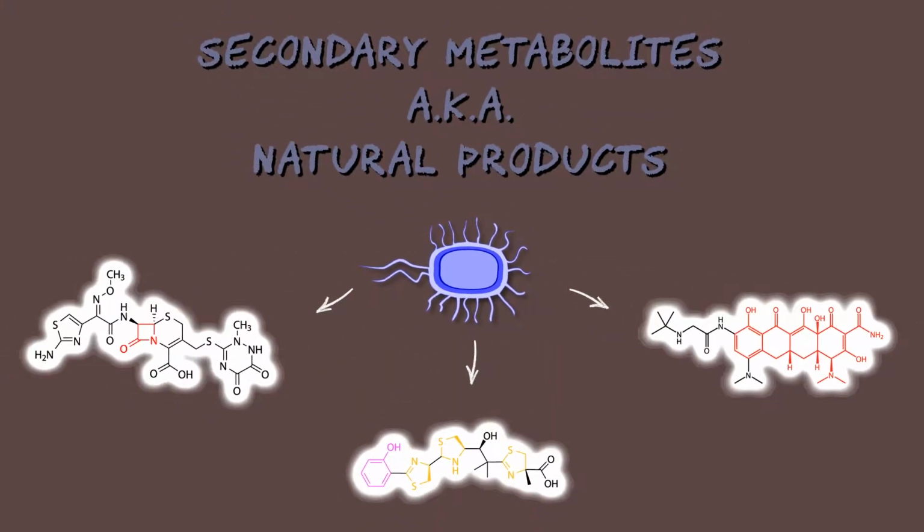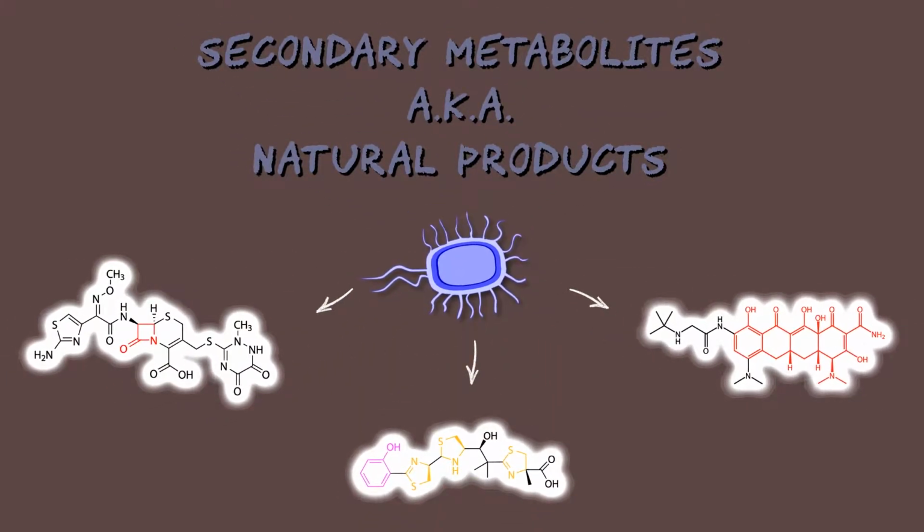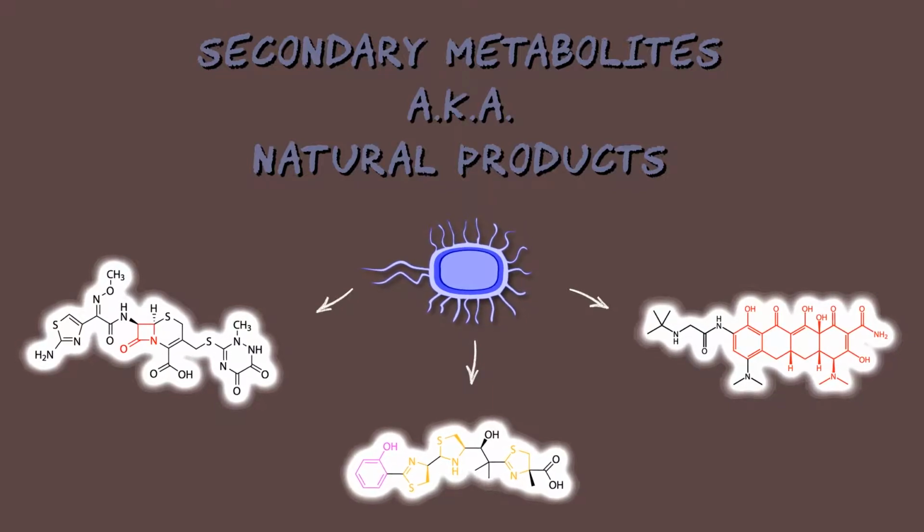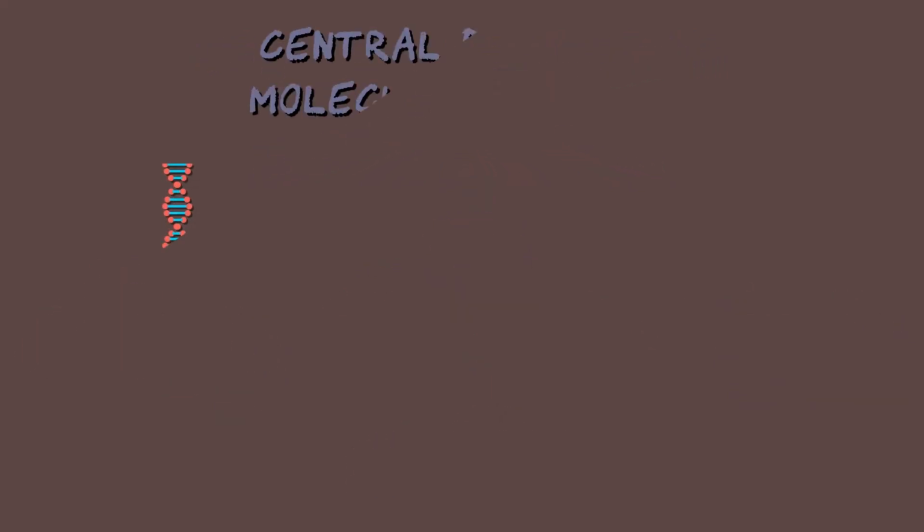Bacteria produce a wide range of different molecules. Many of these molecules are not required for survival, but give the producer a fitness advantage in their environment. These molecules are called secondary metabolites or natural products.